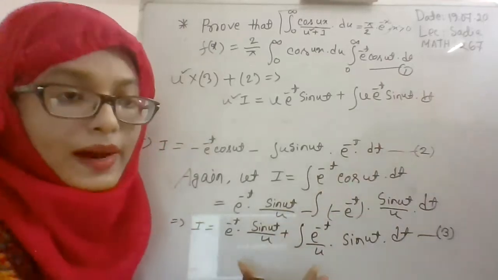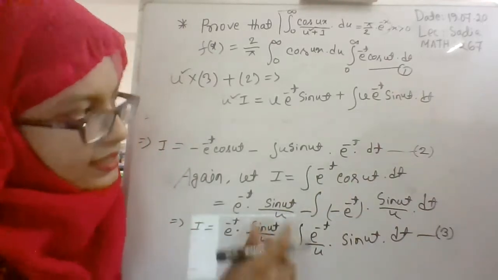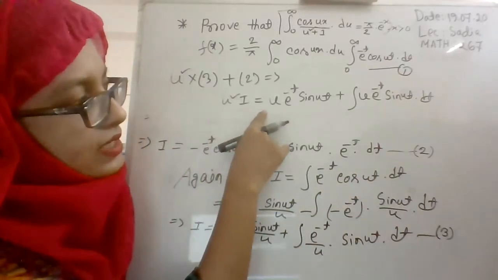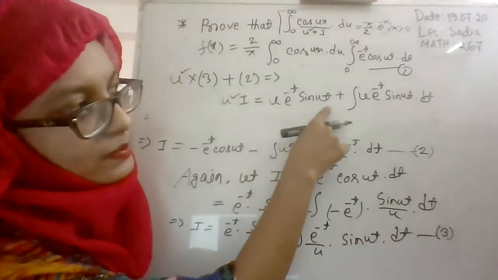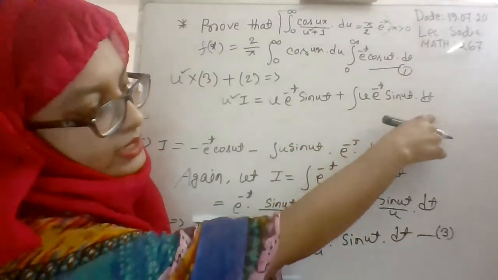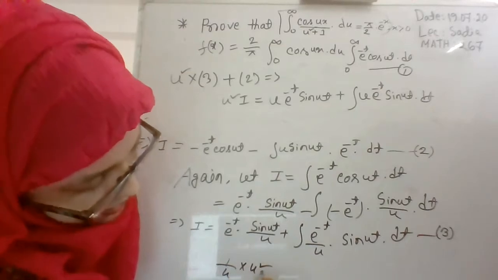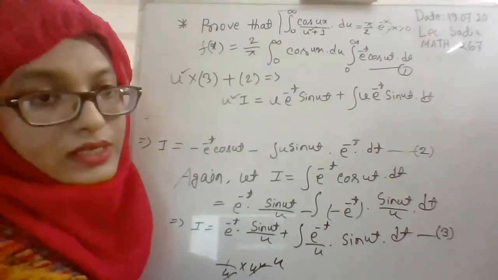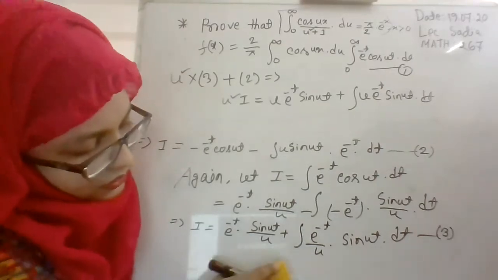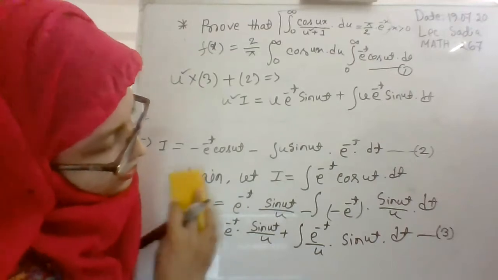So u square I is equal to u e to the power minus t sin ut plus the integral of u e to the power minus t sin ut dt, because here there is a term 1 by u. If you multiply with u square, then there will be a u in the upper part. Okay, so we can remove this equation.